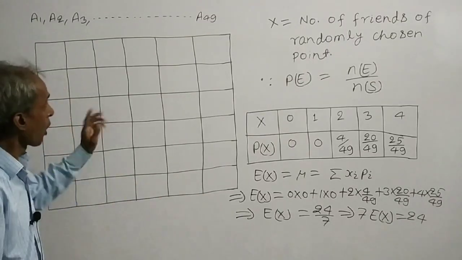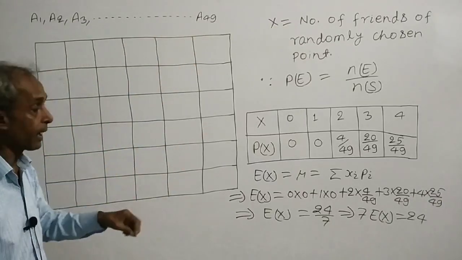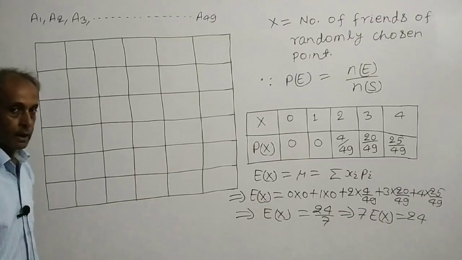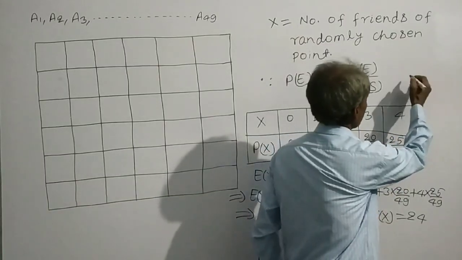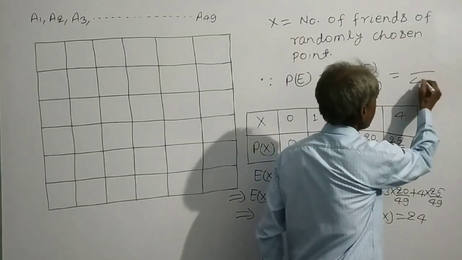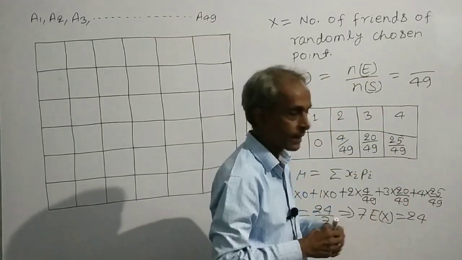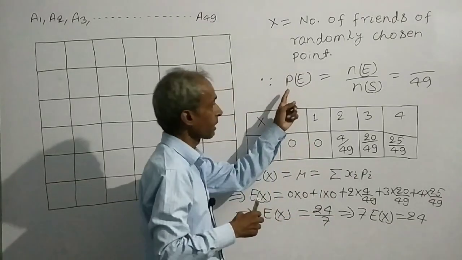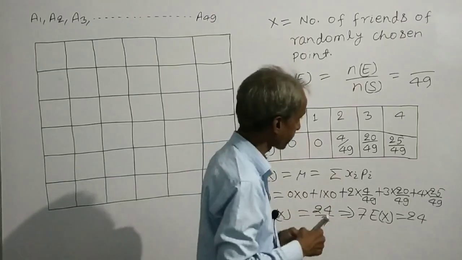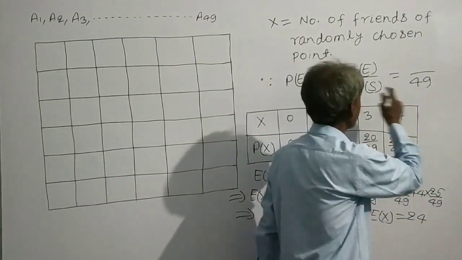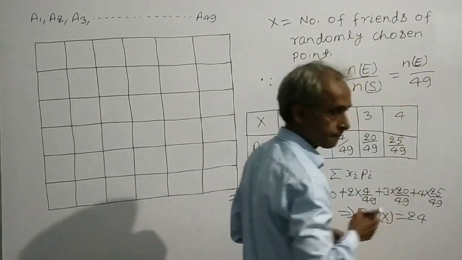A point out of these 49 points is selected at random. Then the number of sample space will be 49. Any one point can be selected. We know that the probability of any event E is equal to number of E by number of S. That means the probability of any event E will be number of E by 49.